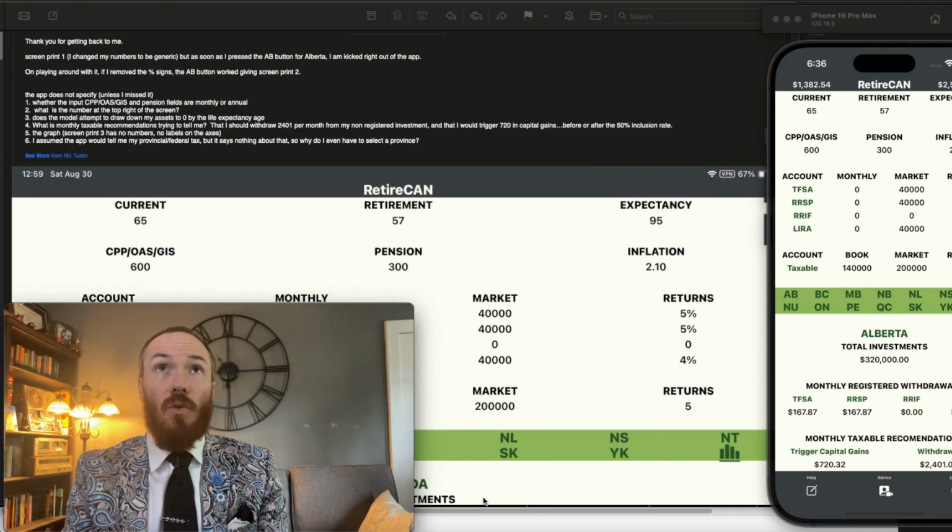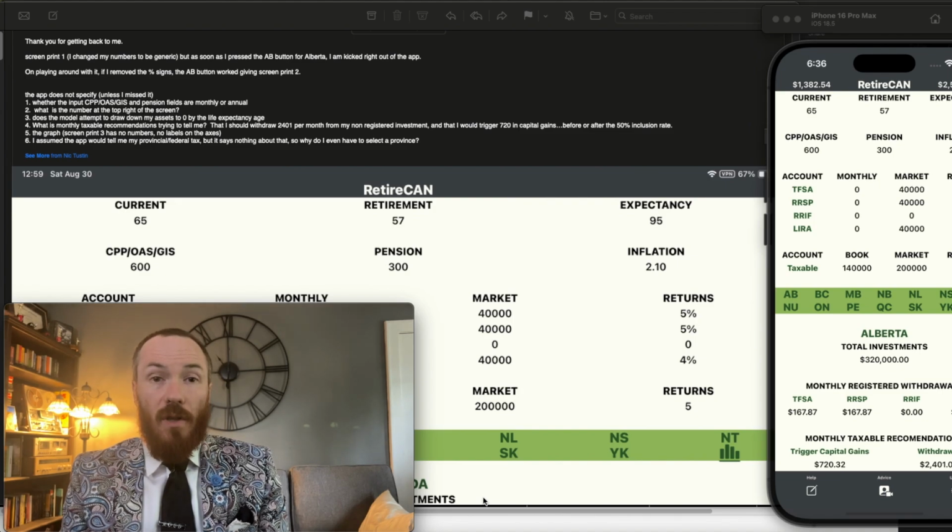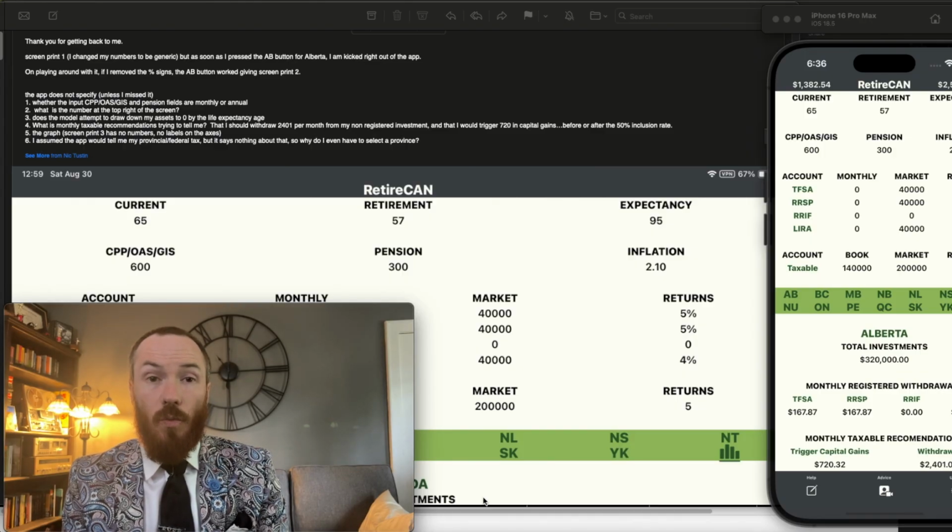What is the monthly taxable recommendations trying to tell me? That I should withdraw $2,400 per month from my non-registered investments, and that would trigger $720 in capital gains before or after the 50% inclusion rate. So basically what the app's trying to tell you is if you're trying to create an income stream from your non-registered investments, that's how much you should withdraw each month. And to spread out your taxes, you need to trigger about $720 in capital gains every month.